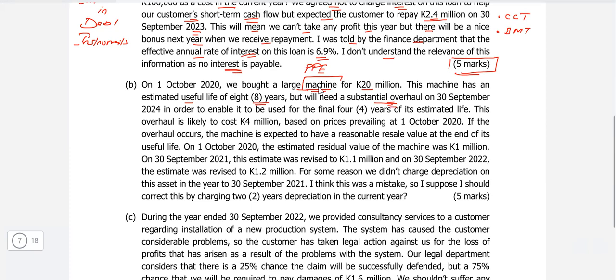So you write the accounting treatment as per IAS 16 that the overhauling cost is capitalized and is being depreciated until the next overhaul. That simply means divide by the overhauling period. In order to enable it to be used for the final 4 years of its estimated life. So that means the overhauling cost would be depreciated over the overhauling period, which is the 4 years. This overhaul cost is likely to cost K 4 million based on the prices prevailing at 1st October 2020.